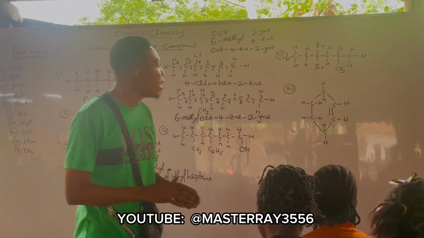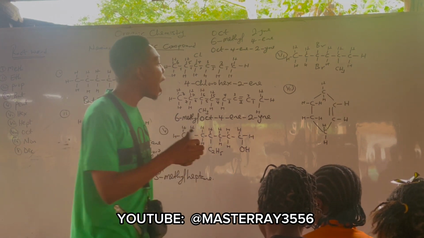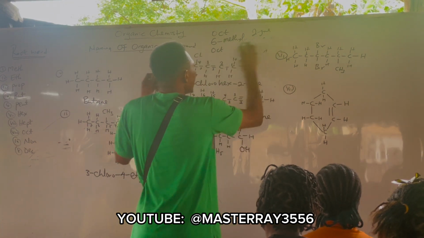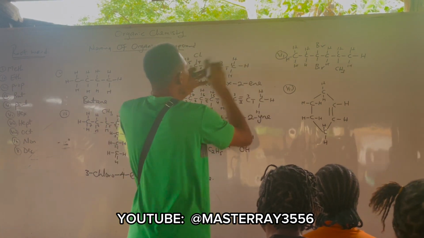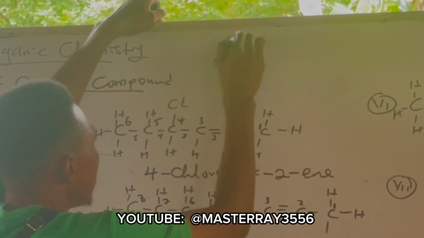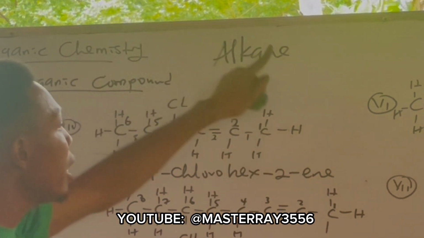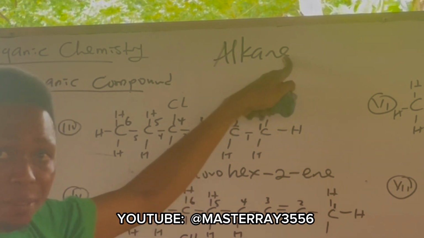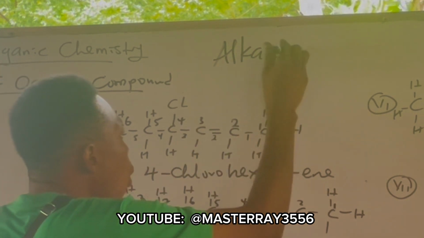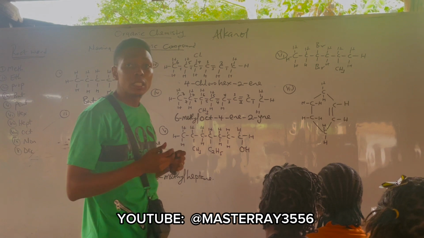Alkane. Now, if you remove the last letter E of your alkane and replace it with OL, it becomes what? Alkanol.